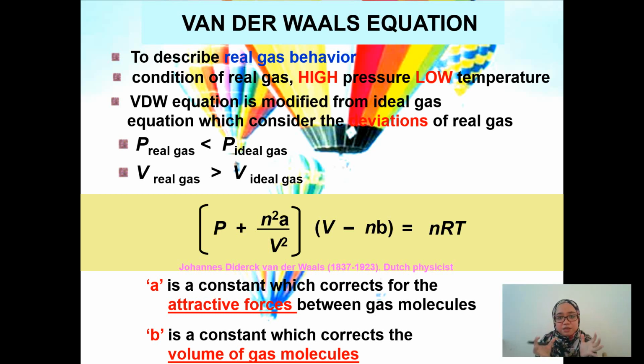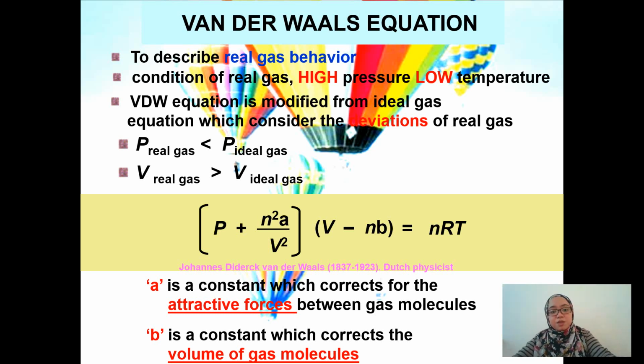So the volume of the real gas is actually larger than what we expect from the ideal gas. It's particularly significant here in the real gas. So that is why we say that the volume of the real gas is larger than the volume of the ideal gas.